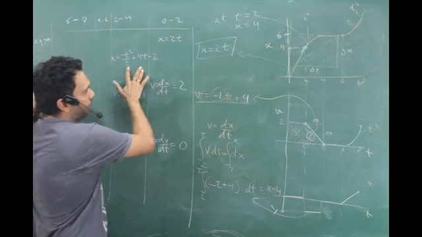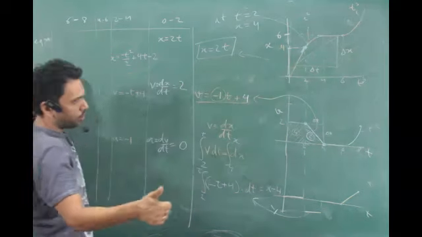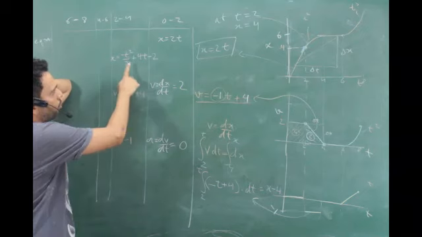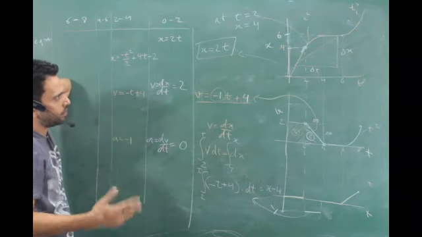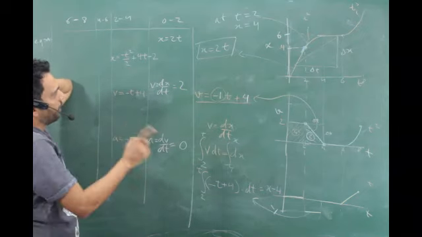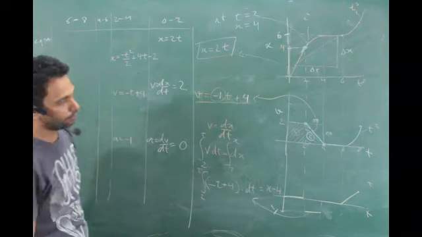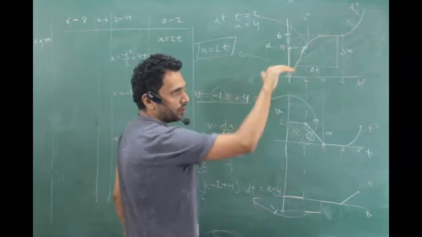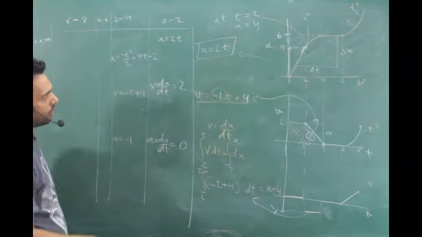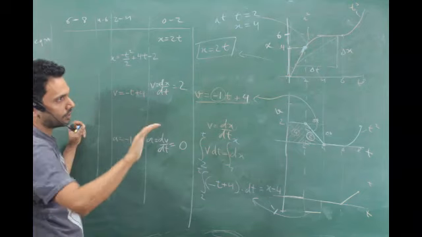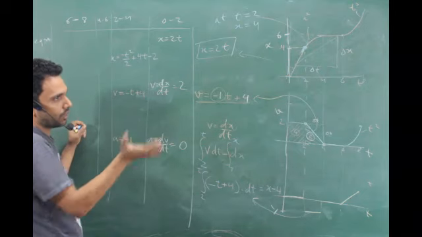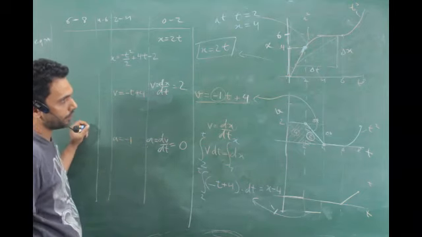Was my x going to be a quadratic in t? Yes, it was, right? Is this a quadratic in t? Okay, it is, but there are millions of quadratics in t. Was my t square going to have a negative coefficient? Yes, it was. Why? Because it is curving down. 10th class knowledge: your coefficient of the square part has to be negative when curving down. Curving up is positive. Got the point?